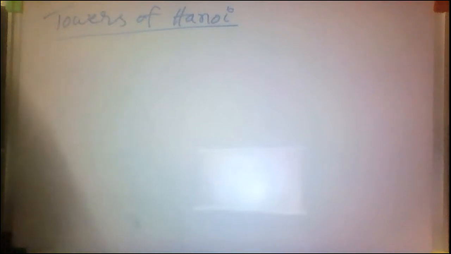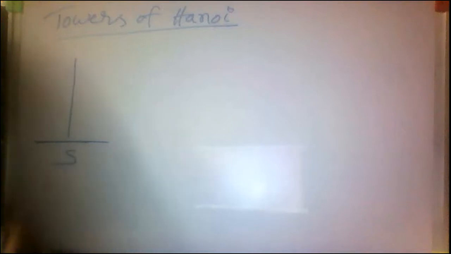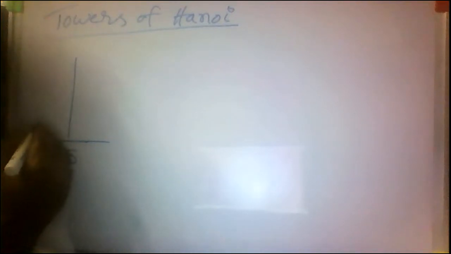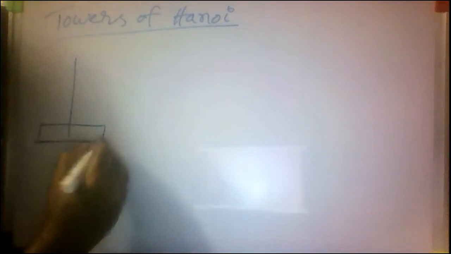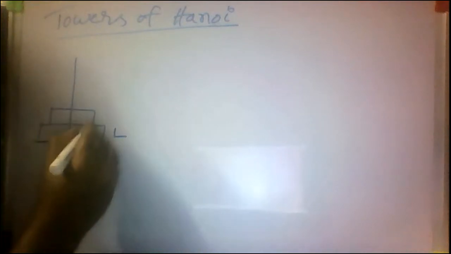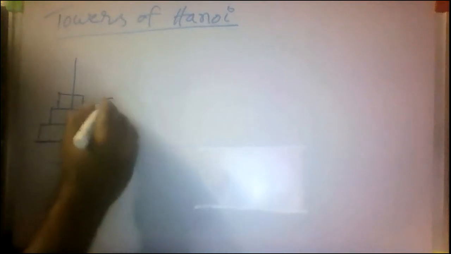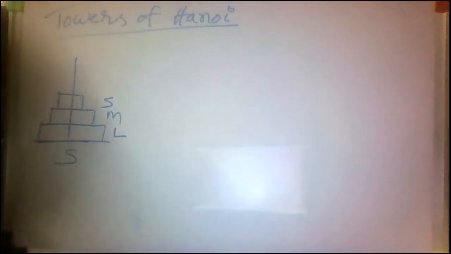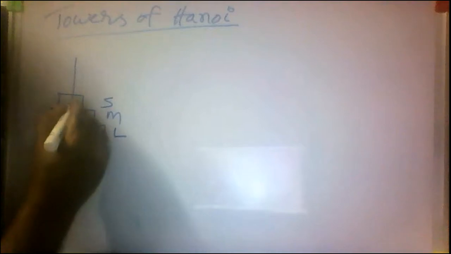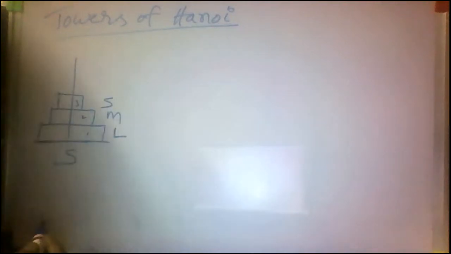Towers of Hanoi. So simply, there is a pole. For example, this is a pole, the source pole. It has 3 disks. This is the large disk, this is the medium disk, this is the small disk. How many disks are there? Here 1, 2, 3: large, medium, and small.